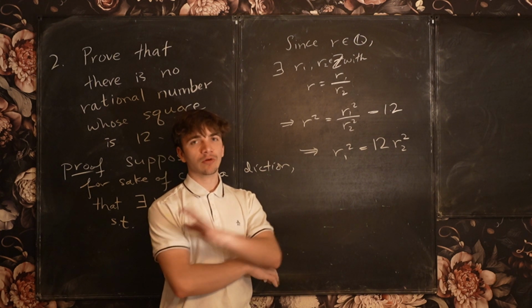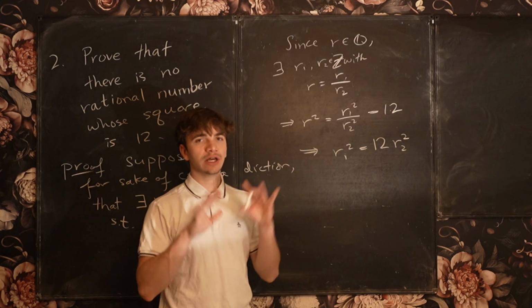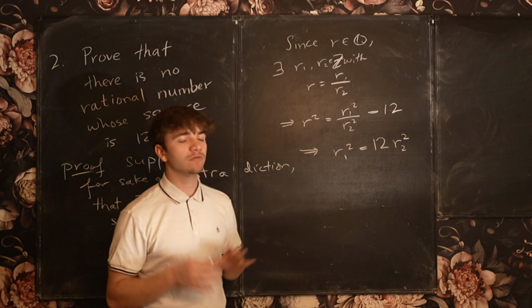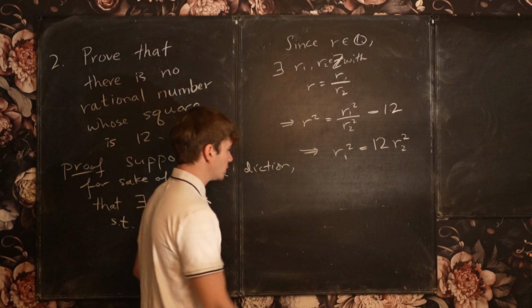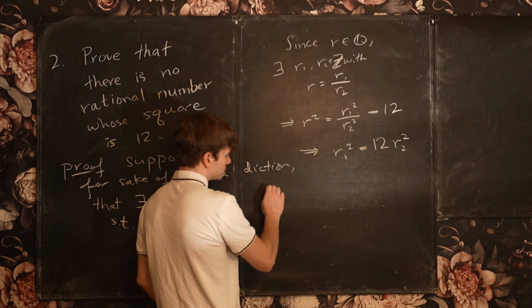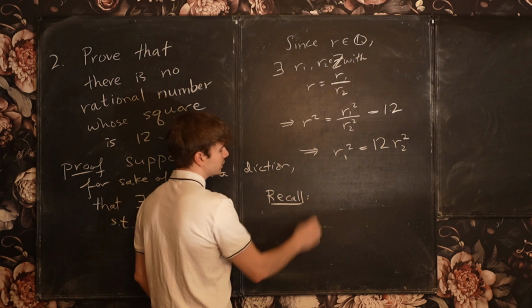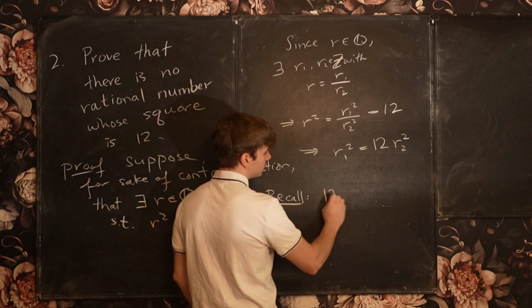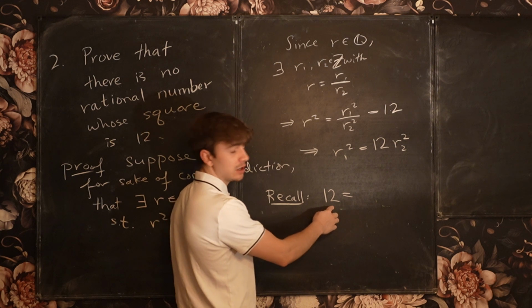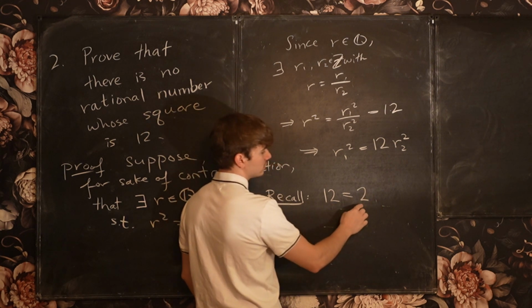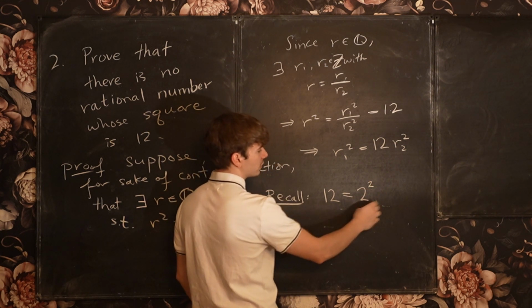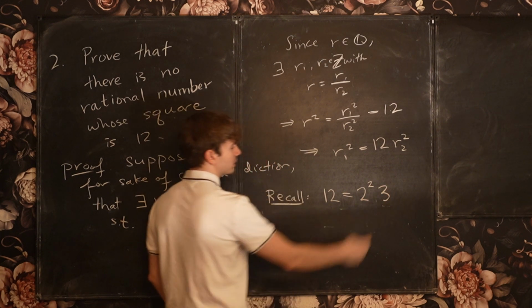This unique product of prime numbers is essentially like the fingerprint of a number, okay? So let's just recall that the prime factorization of 12 is 2 squared, which is 4, times 3.